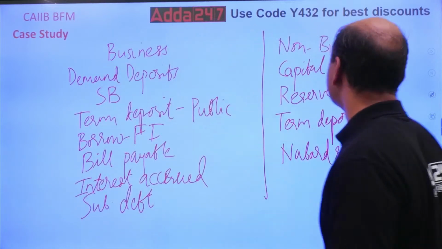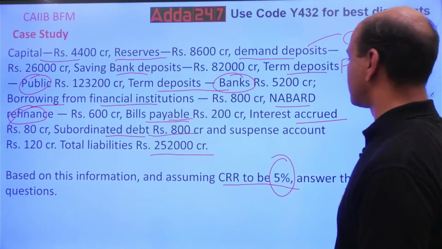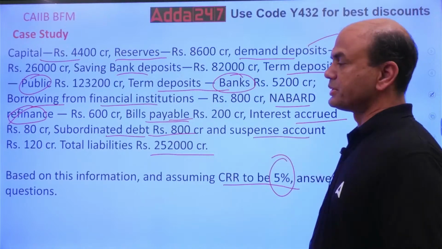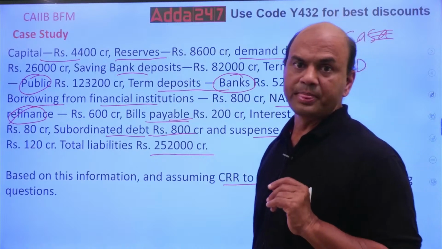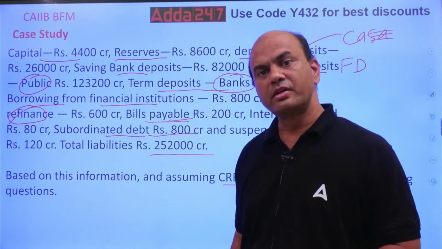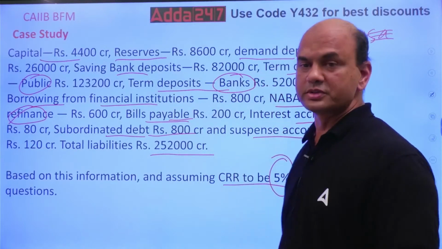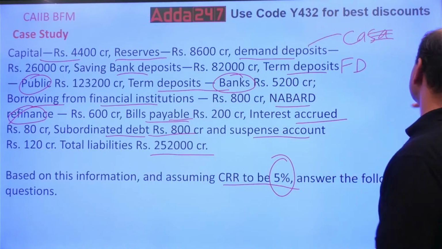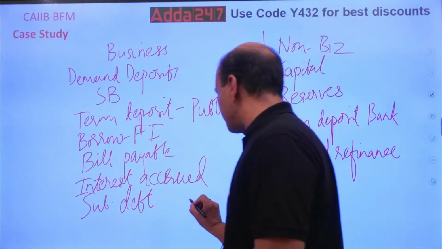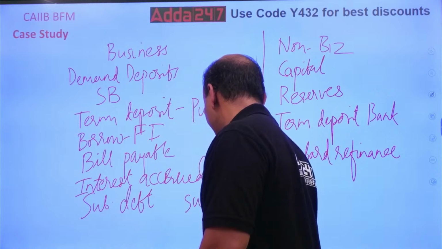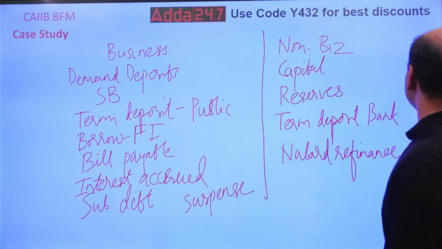Okay. Next, suspense account. Suspense account means what? These are basically liabilities. Why? In suspense, which funds are kept? Funds which we don't know about, meaning these funds belong to somebody and I have to give those. So after all, the suspense account becomes a liability. So suspense, I'll write it over here. I think everything is over now.